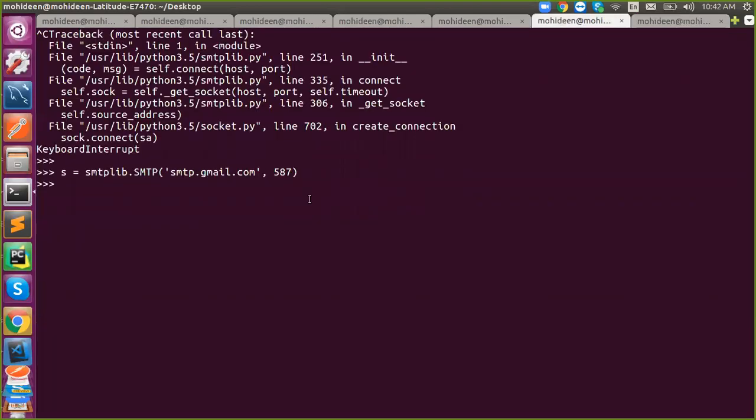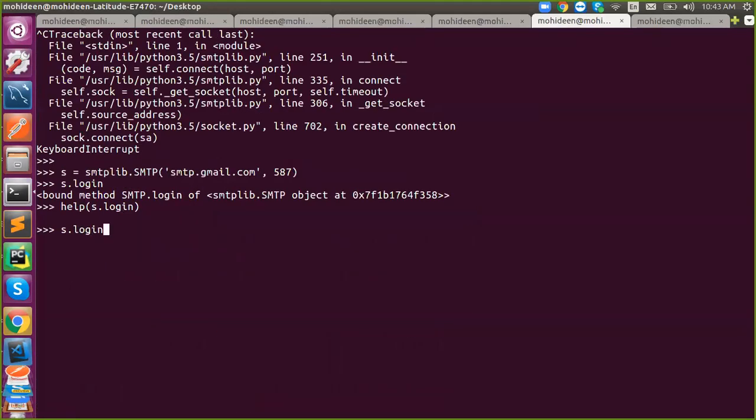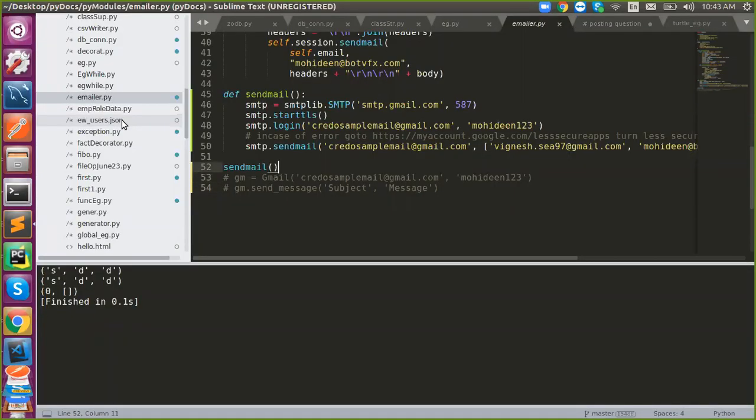Now, yeah, I got connected. Once you are connected, you need to log into your account using our credentials, username and password.